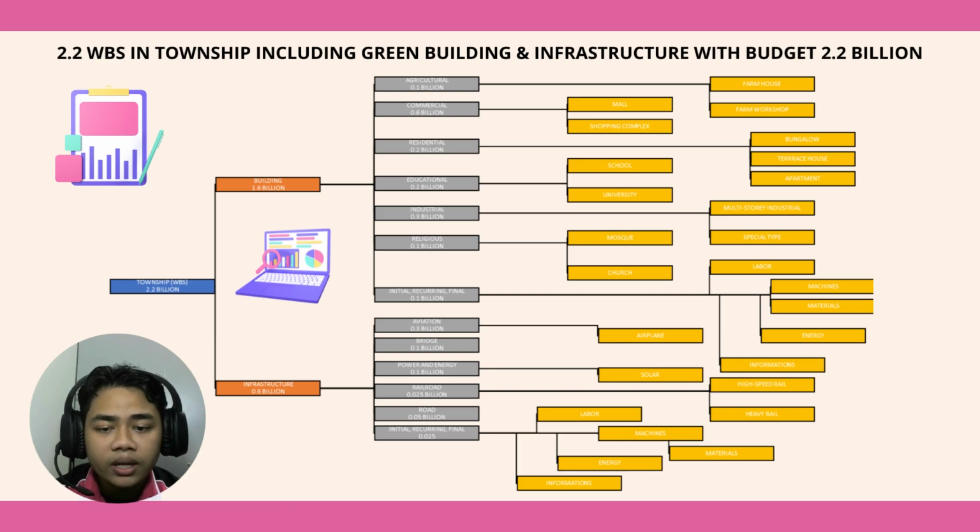So for infrastructure, we divided into 6 points, which is aviation, we have airplane; bridge; power and energy, we have solar; railroad, we have heavy rail and high speed rail; road; and initial, recurring, and final, we also have the same as building element. So moving to the next slide.